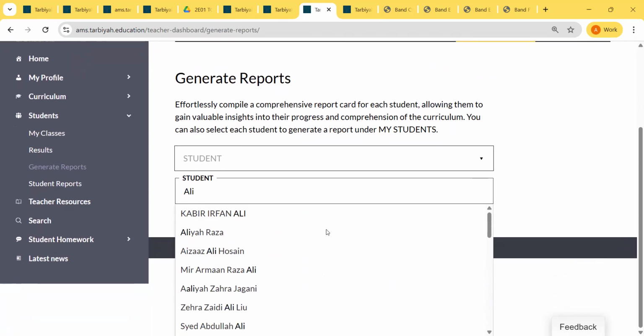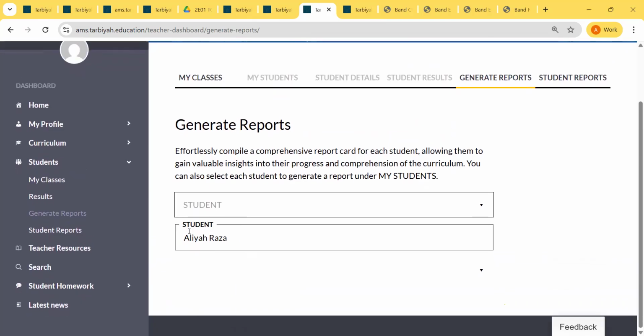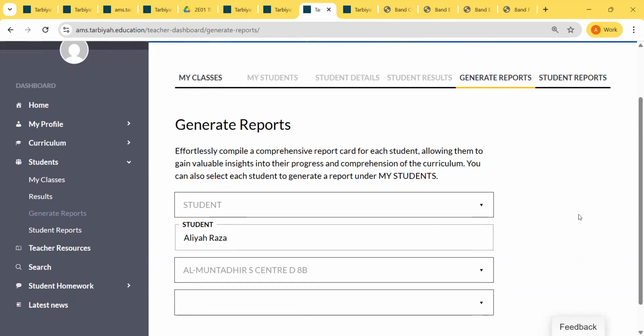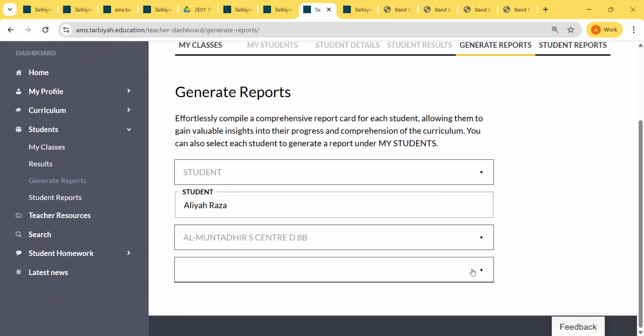This is showing me a lot of Alis because I have access to a lot of students, but you will only see the list of students in your class. So let's say I do this one, and then I can choose the class, and then I can select the lesson.